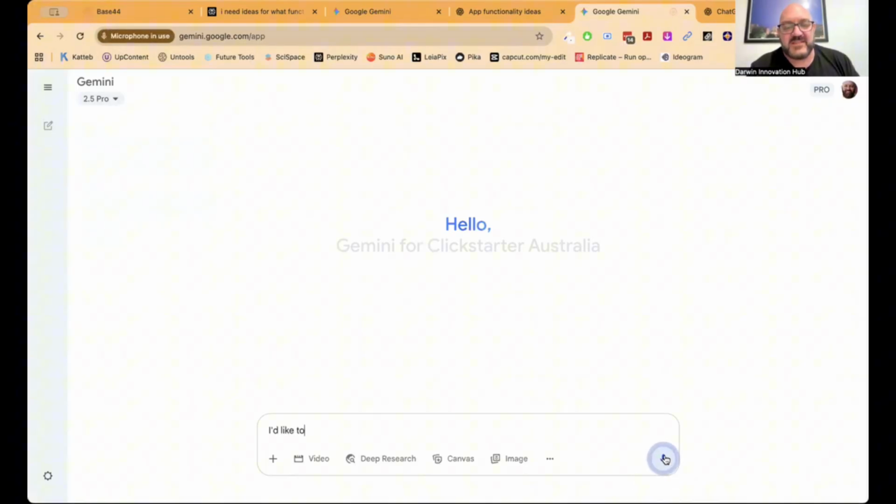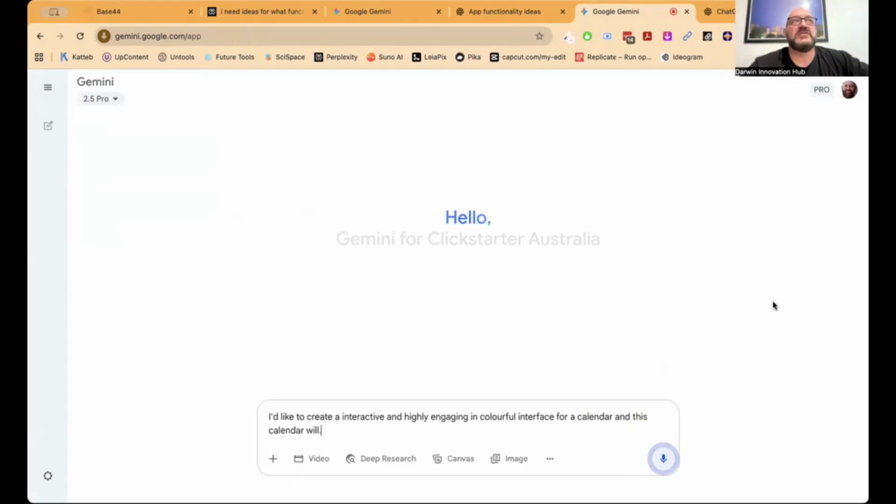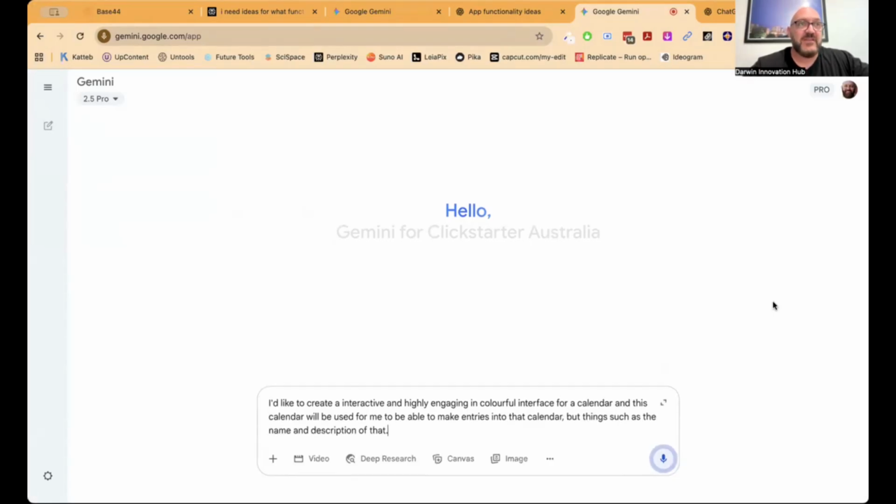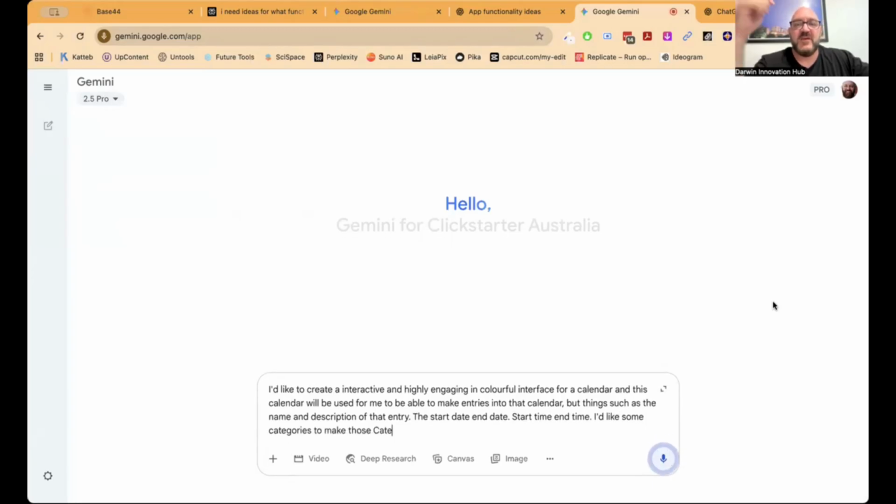I'd like to create an interactive and highly engaging and colorful interface for a calendar. And this calendar will be used for me to be able to make entries into that calendar with things such as the name and description of that entry, the start date, end date, start time, end time. I'd like some categories too. Make those categories work, study, family, and sport to be those categories in that calendar.